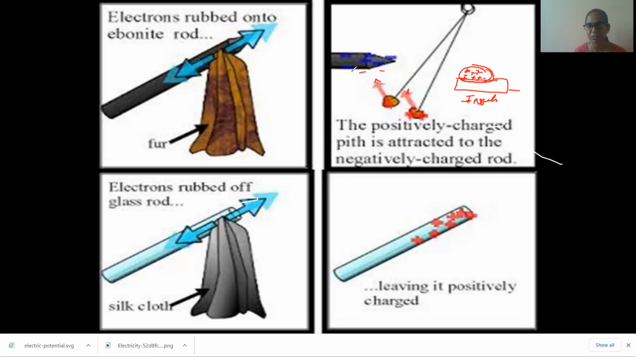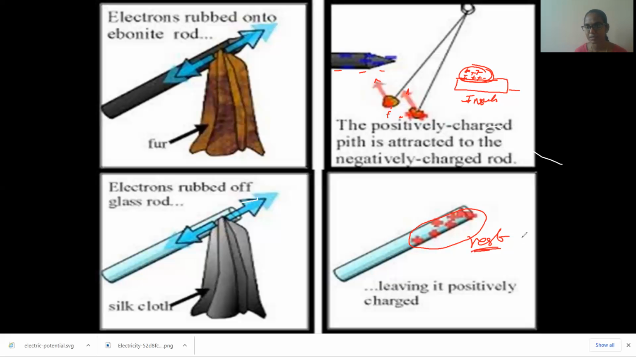When a negatively charged rod is brought near, the pith balls will be attracted, and by rubbing with the cloth they will also attract. All these kinds of charges are what we call electrostatic charges. That means in an insulator the charges will be present at static, or at rest only, because it is not a conductor, right? They will be present at rest.